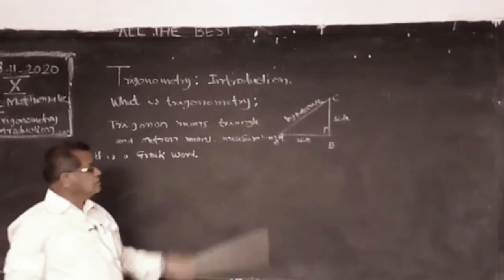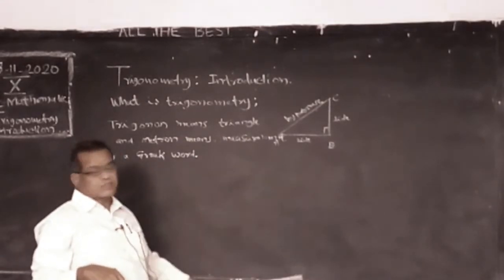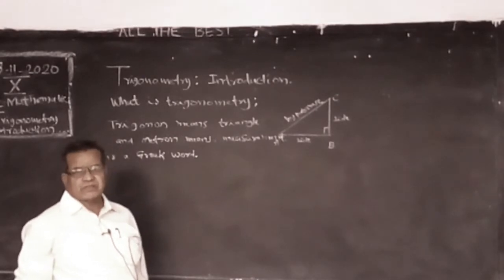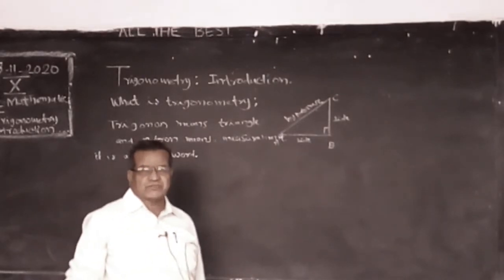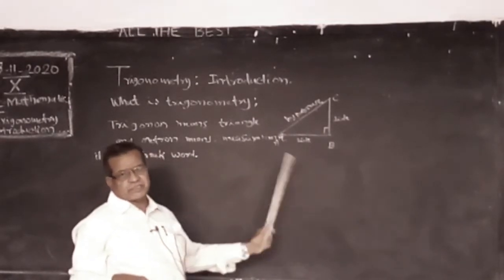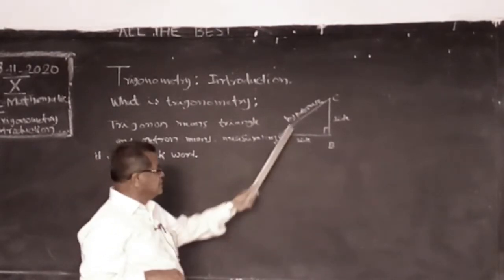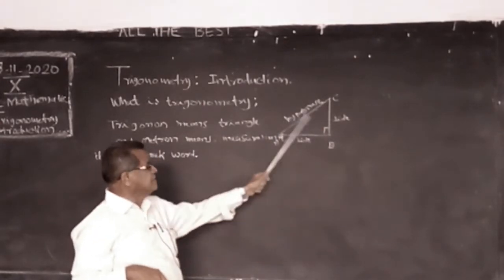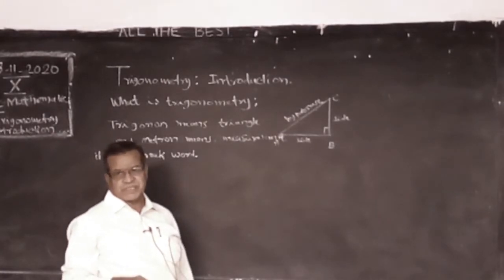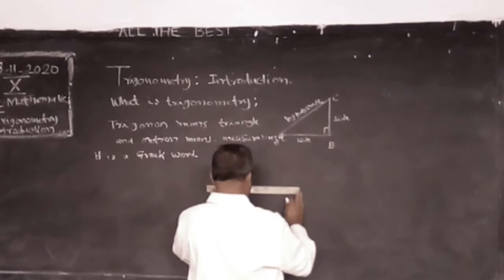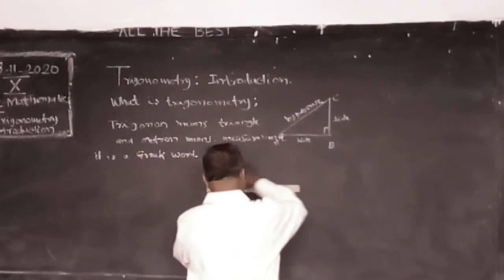According to Pythagoras theorem, hypotenuse square is equal to side square plus side square. In a right angle triangle, the square on the hypotenuse is equal to the sum of the squares of the other two sides. Generally, we say the names of the sides in geometry, but particularly in trigonometry, the names of the sides differ.